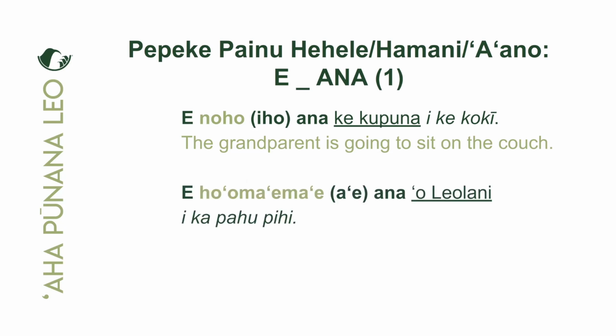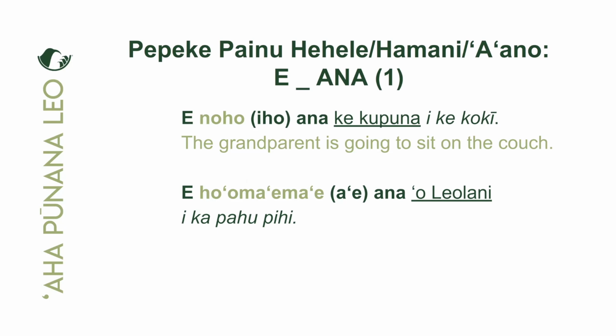E hoʻomaʻemaʻe aʻe ana ʻo Leolani i ka pahu pihi. Okay, hoʻomaʻemaʻe is our hamani action word verb. Aʻe is the hune kuhi giving us direction. E ana is the tense marker that indicates that this action has not been completed yet. Who is the one doing the action? ʻO Leolani.